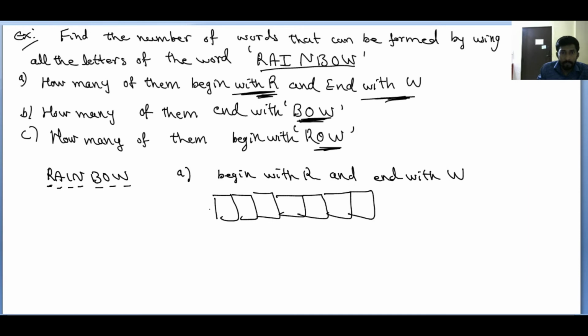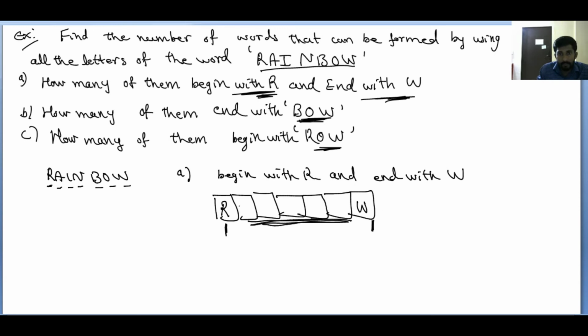Begin with R, here I am fixing R. End with W. In the beginning R is fixed and in the end W is fixed.